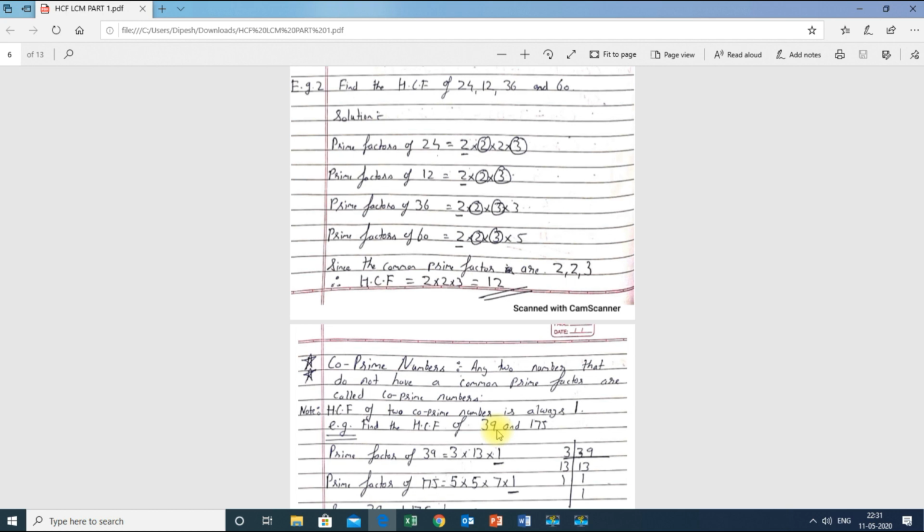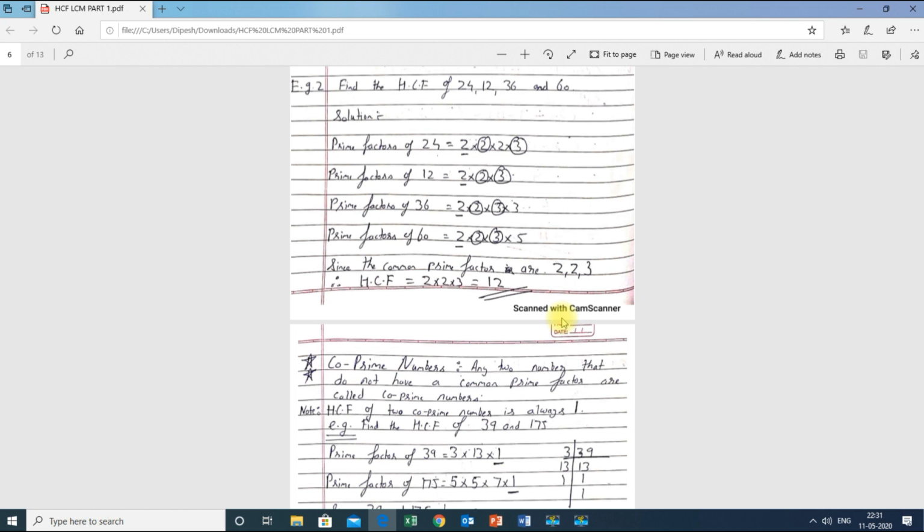Before learning how to find the HCF of co-prime numbers, we should know what co-prime numbers are. Co-prime numbers are numbers in which there are no common prime factors. For example, in what we have got over here, there are some common prime factors, that is 2, 2 and 3. But there will be some numbers which do not have any common prime factor.